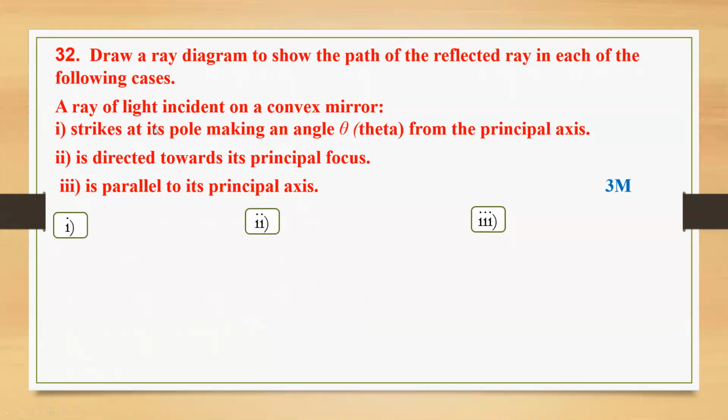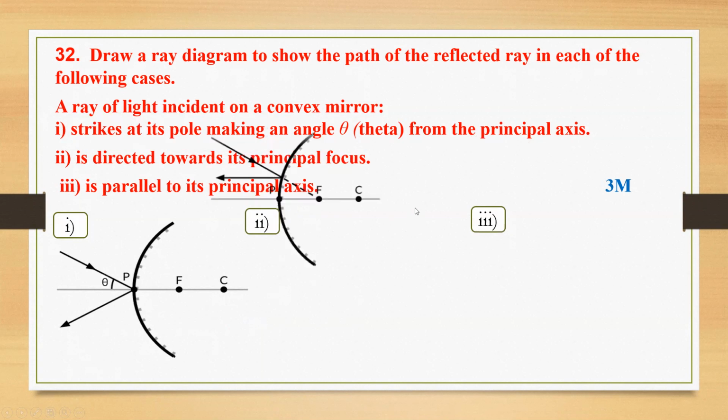The incident ray and how it passes have been given, and according to that you have to draw. You see the first one: the first case is a ray striking at its pole, making an angle with the principal axis.